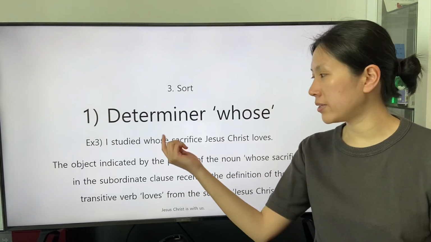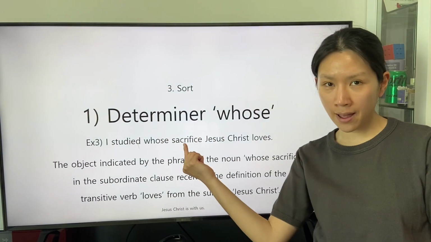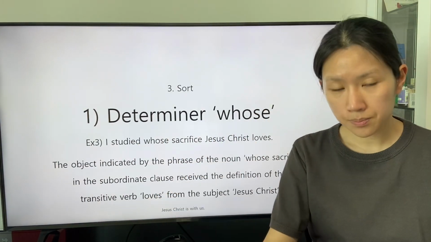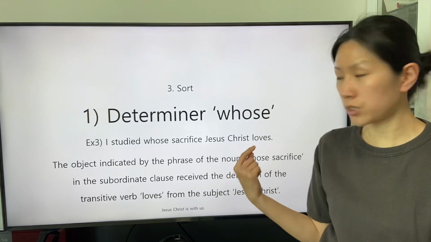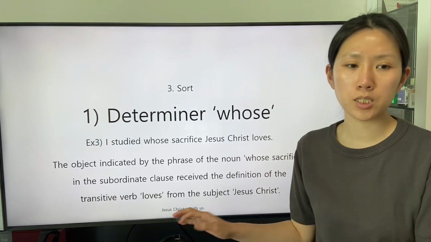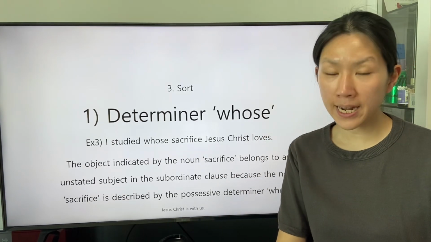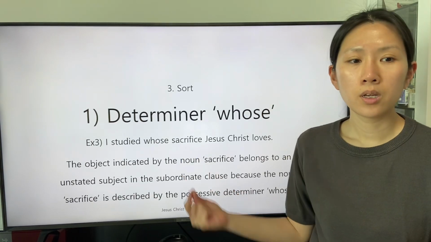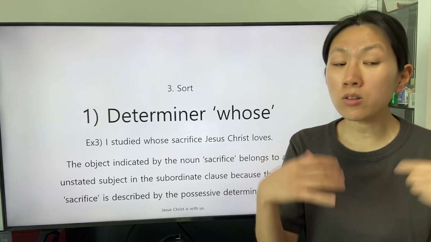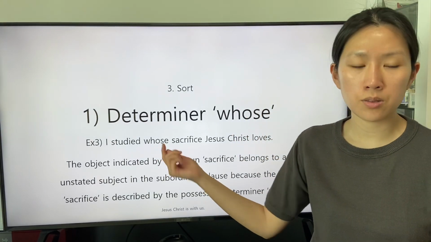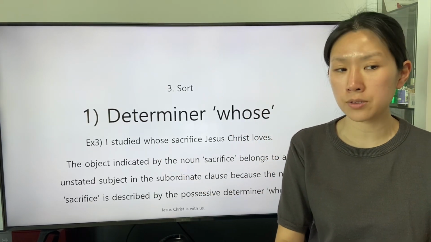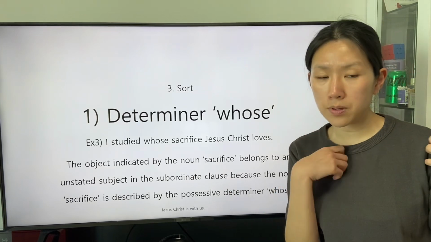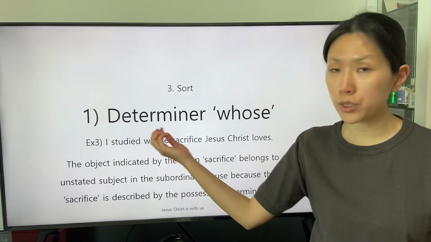The phrase of the relative noun whose sacrifice indicates the object of the transitive verb loves. The object indicated by the noun sacrifice belongs to an unstated subject in the subordinate clause because the noun sacrifice is described by the possessive determiner whose.